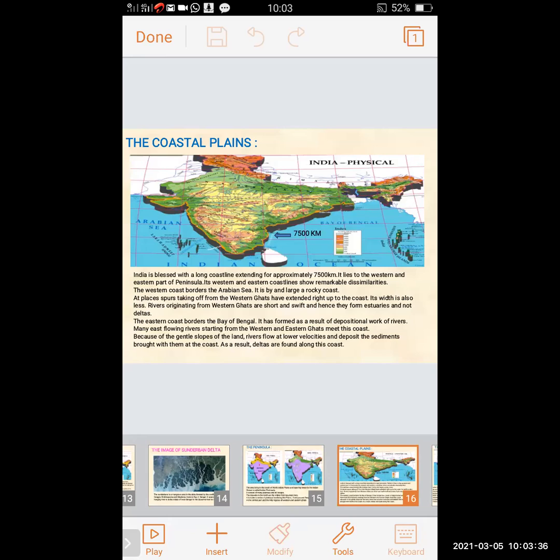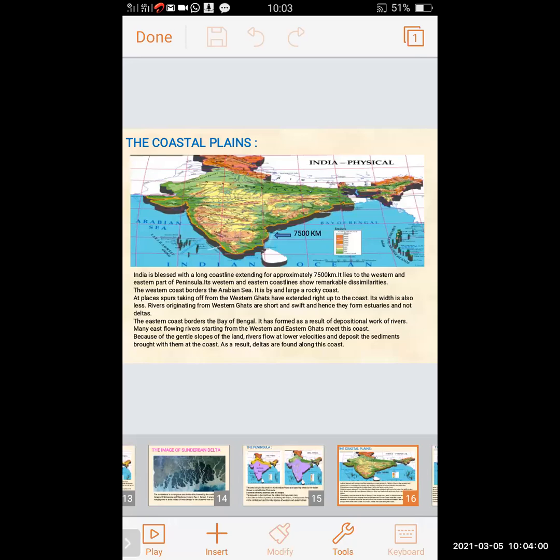Rivers originating from the Western Ghats are short and swift, and hence they form estuaries and not deltas.